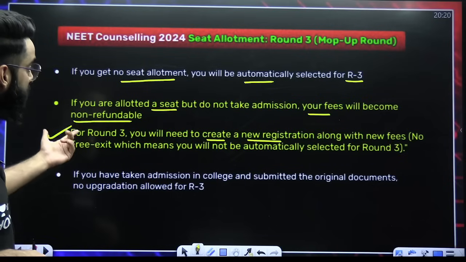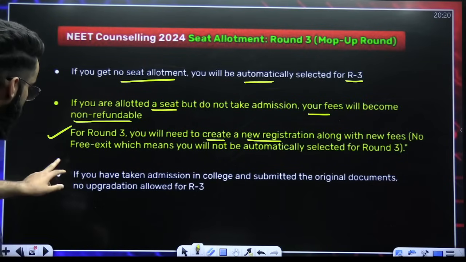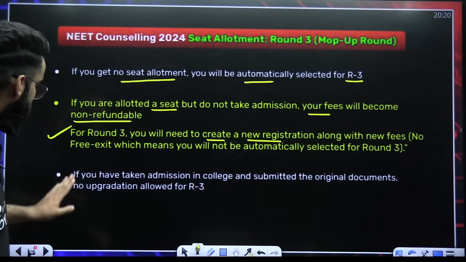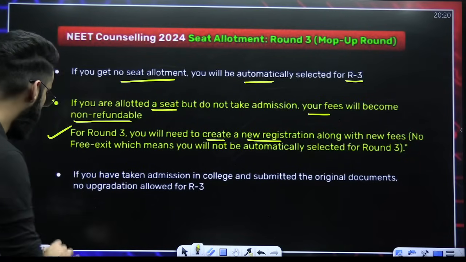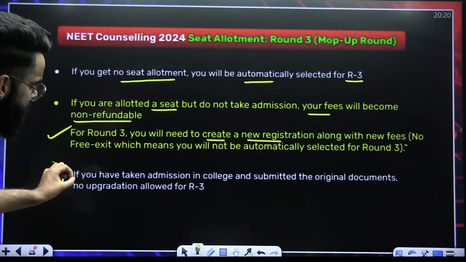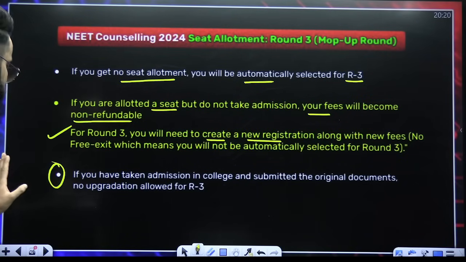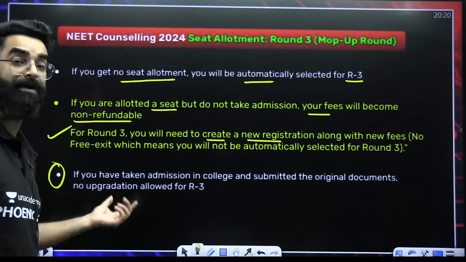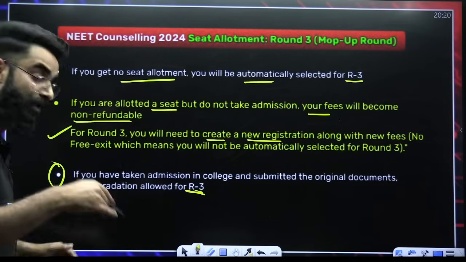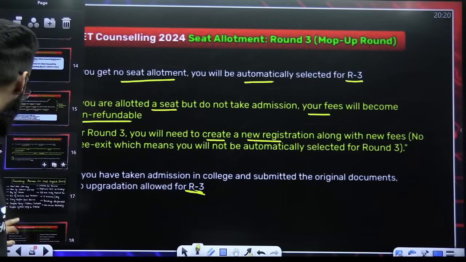If a seat is allotted to you, but you do not take admission. If you have taken admission in the college and submitted the original documents, no upgradation allowed for round three. Let's read the statement again. If you have taken admission in the college and submitted the original documents, no upgradation allowed. So upgradation is not allowed for round three, by the way, right? So for round three, you cannot go for upgradation, which you could do for round two.